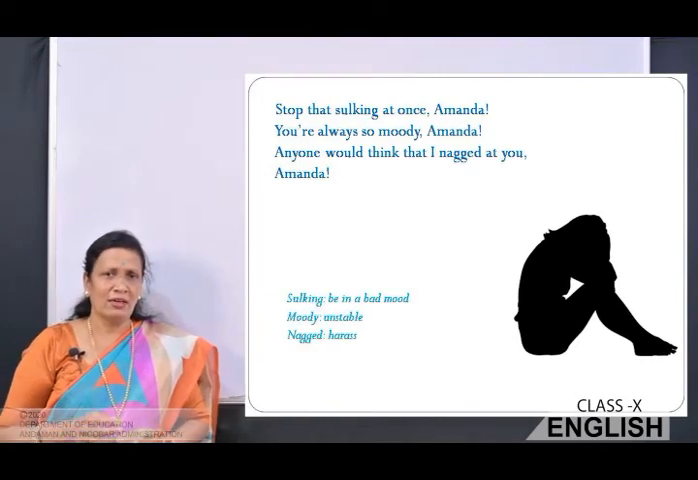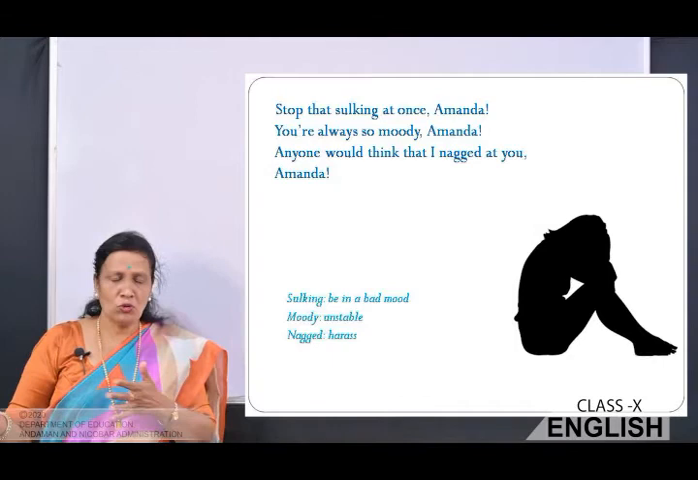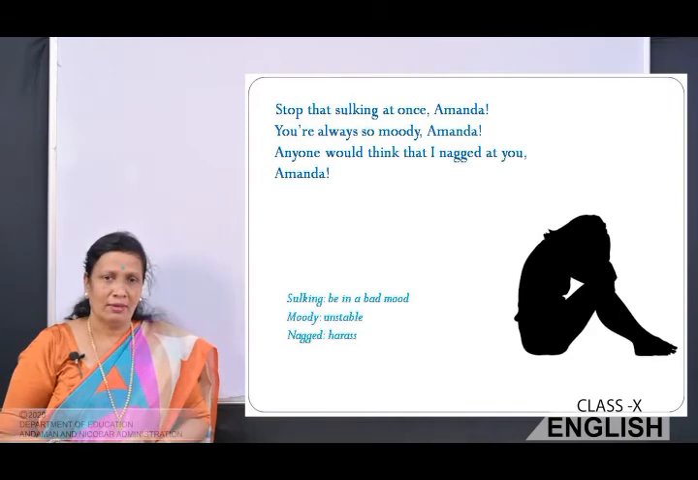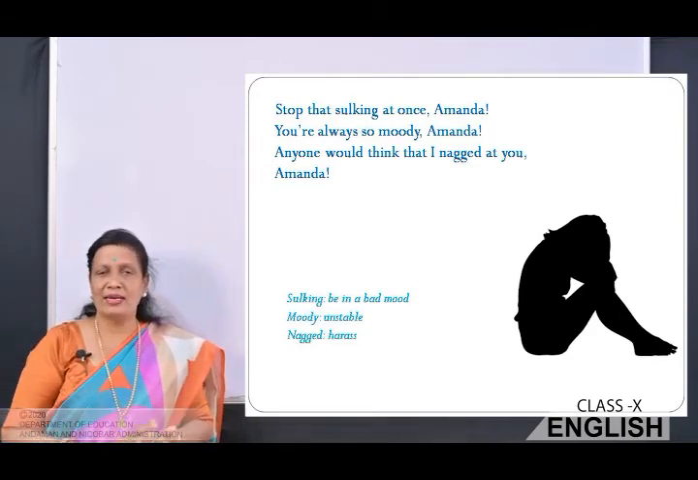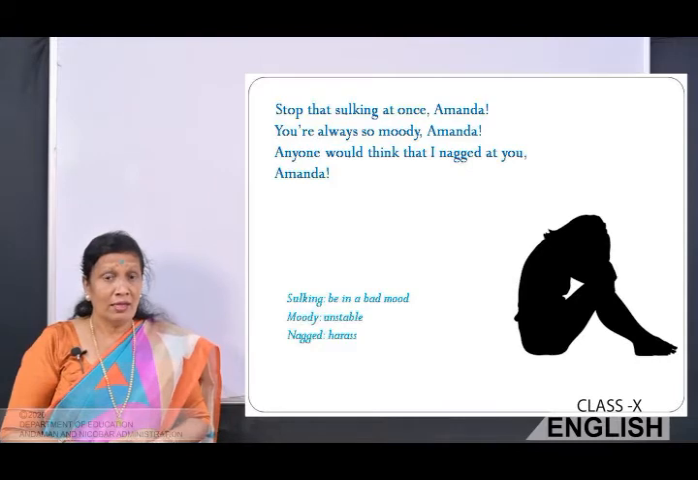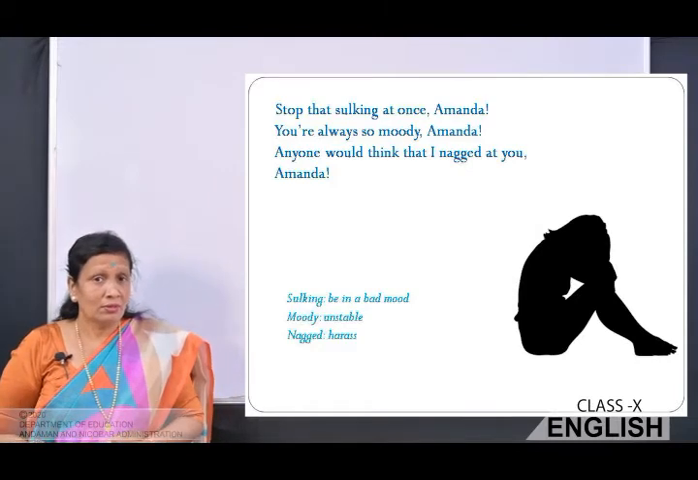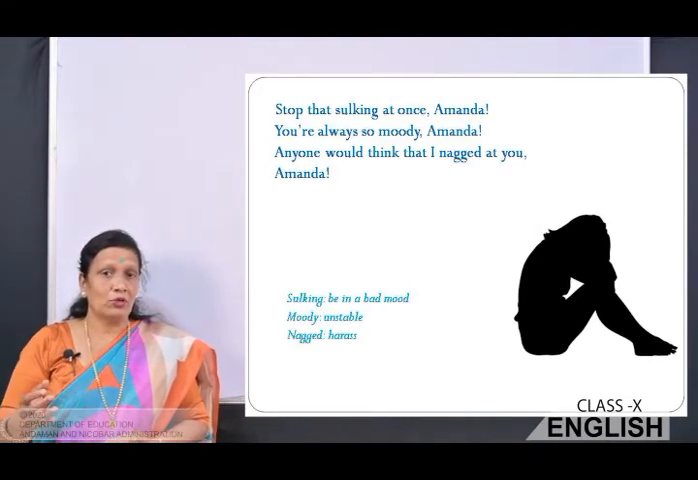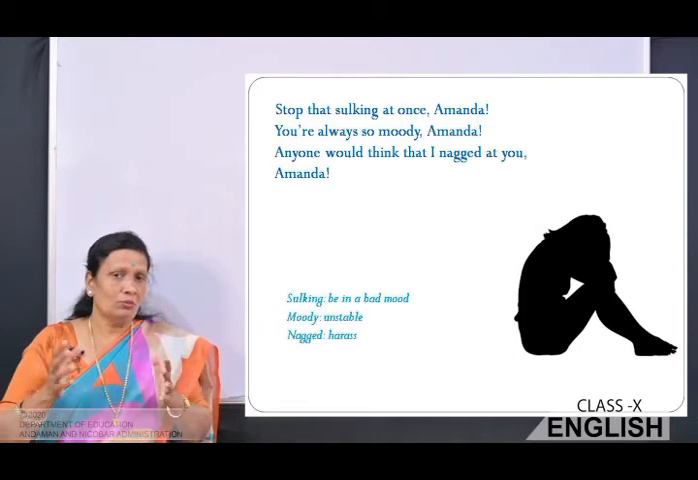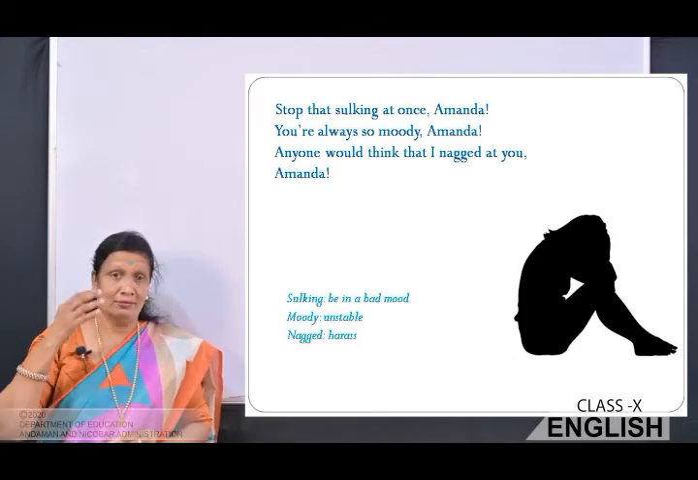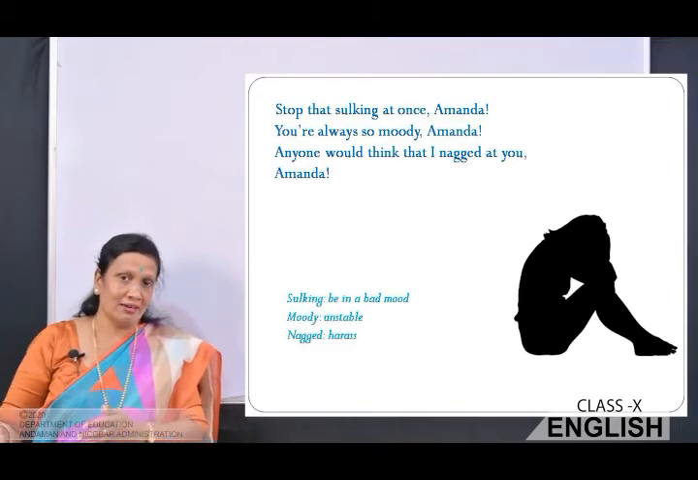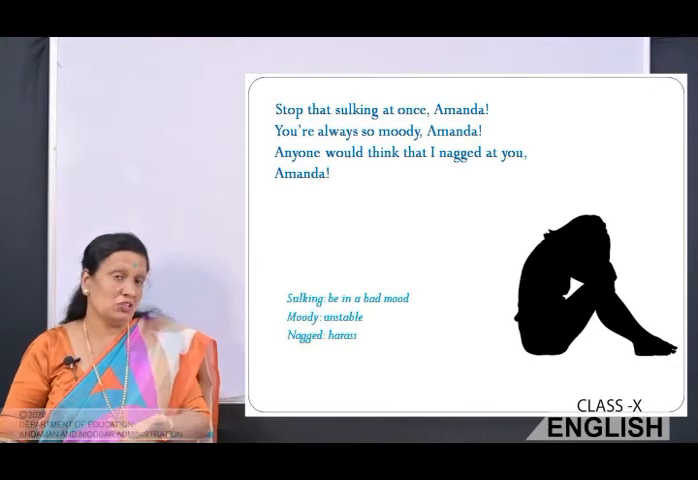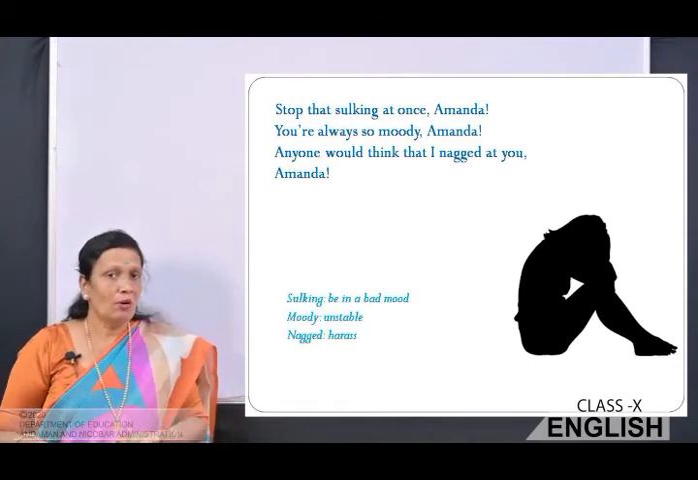So the mother is saying, don't be in a bad mood in front of me. And she says, you are always moody. Okay? Your mood is really unstable. And if people see that you are in a bad mood always, or you are so moody, people might think that, you know, maybe the mother is always nagging at her. That is the reason why she is like this. That's why maybe the child is so sad, so moody.